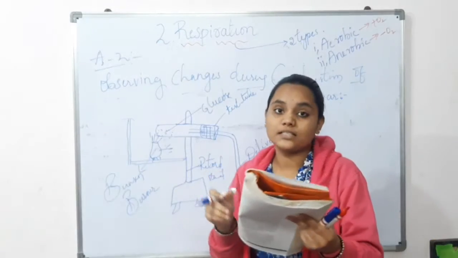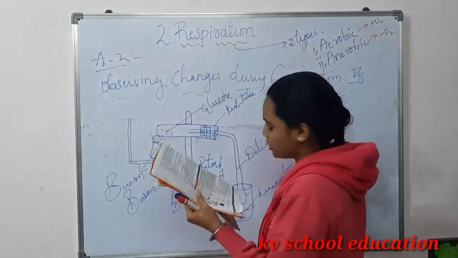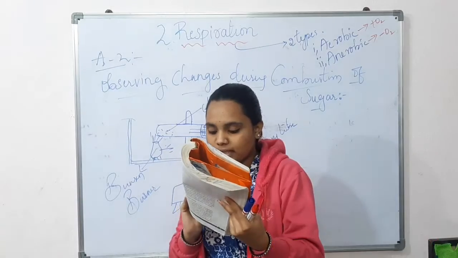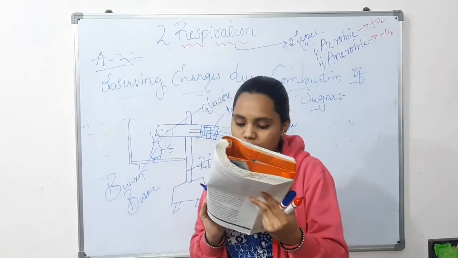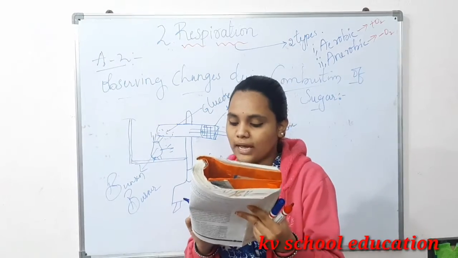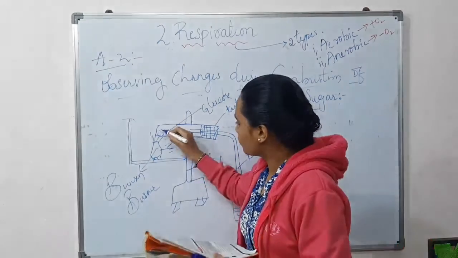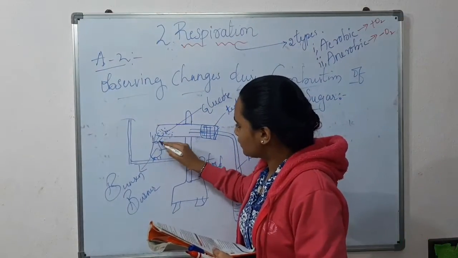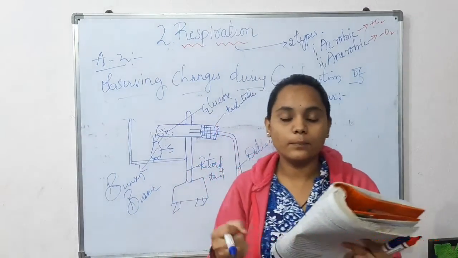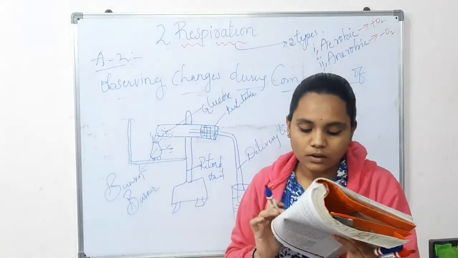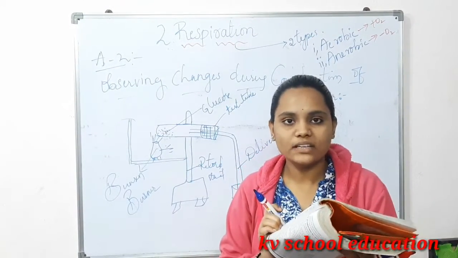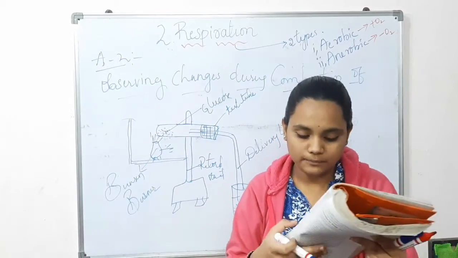So let us observe the changes during combustion of sugar. Let us start the activity. Glucose must be burned at high temperature in the laboratory to liberate energy. If it happened in our cells, the cells would have been burned. So here we need to burn glucose in a test tube, and it will liberate some energy. Once glucose starts burning, we can't stop the process easily. If we start burning, it won't end.